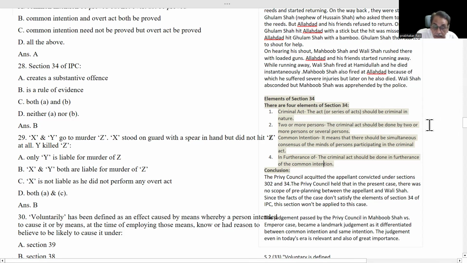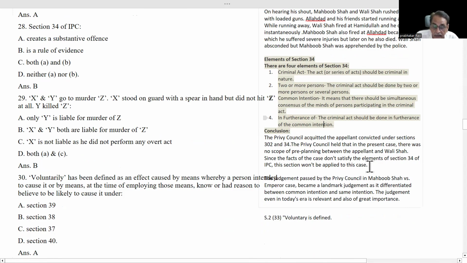Then A also had the intention to kill Z. B had also got the intention to kill Z. They have the same intention, but they did not have a common intention because they did not have a pre-plan to kill Z. Their intentions were independent, individual intentions. Now I think you have understood the difference between common intention and same intention.